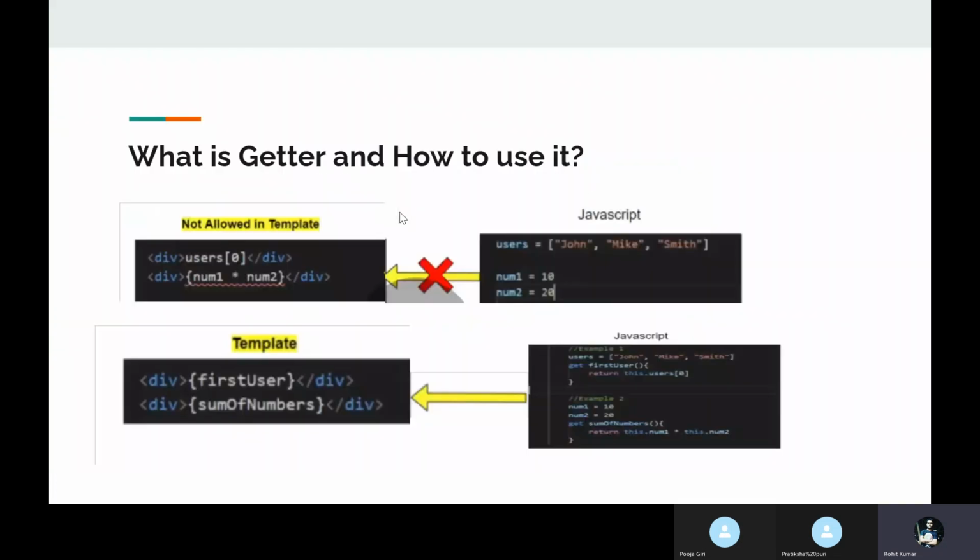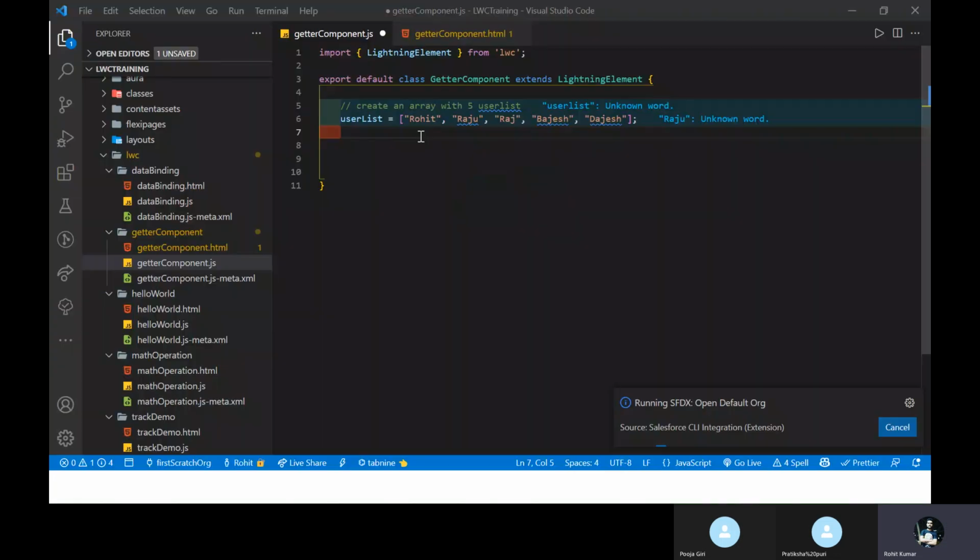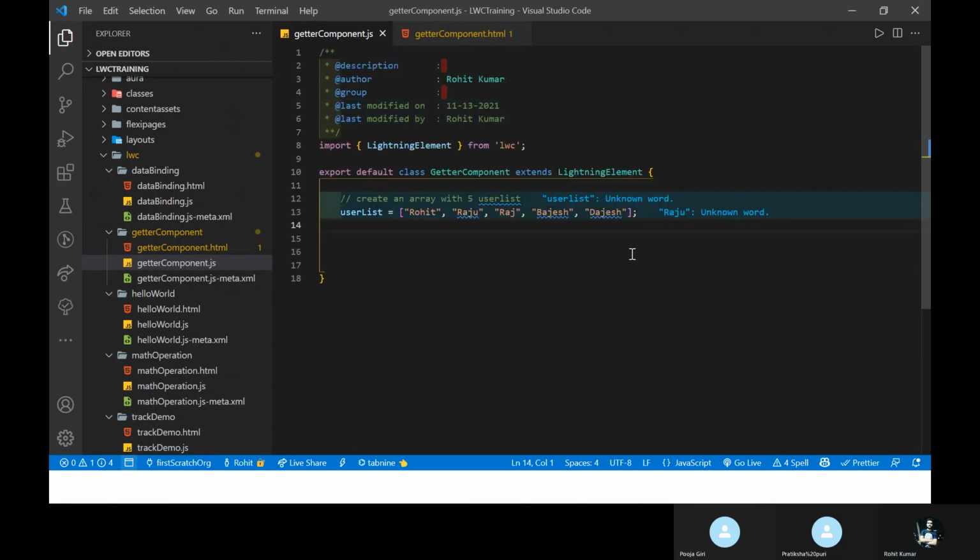So let me show you one slide. This is the user list, and how do we access this value under my org? I want to access the Raj value. So how to access this Raj value? Can you tell me? Using an index. Yeah, index is right.